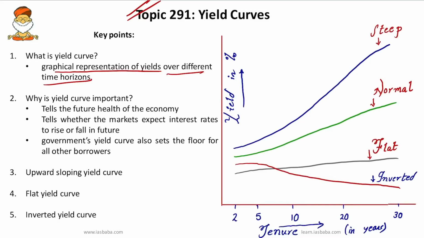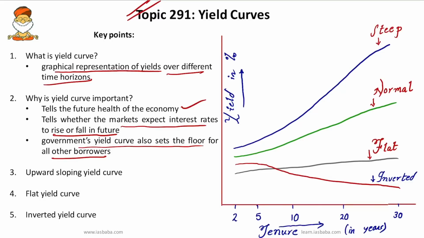Usually most of the market watchers use the spread between 1 year and 10 year borrowings to gauge the shape of a country's yield curve, because interest rate moves can tell you what will be the future health of the economy, and also the shape of the yield curve can tell us whether the markets expect interest rates to rise or fall in the future. At the same time, the government's yield curve also sets the floor for all other borrowers.